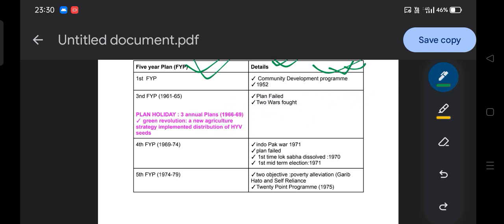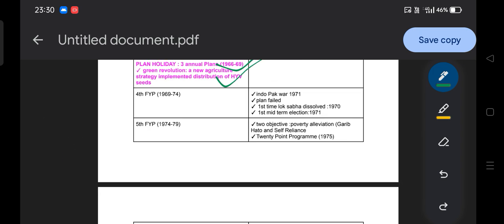And what is the green revolution idea? A new agricultural strategy implemented for the distribution of high yield variety seeds, to meet the requirements of the 1960s period. I believe this much is clear.